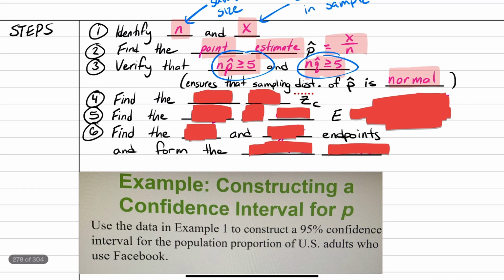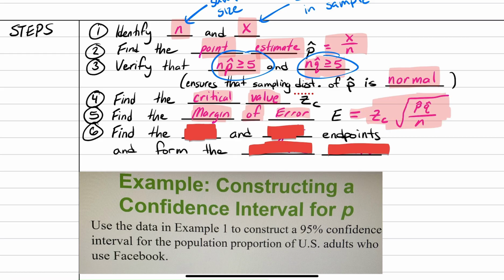Now, after you make sure that those are true, you go ahead and find the critical value, which is the z-score, right? And then you find the margin of error, which is that formula we just talked about earlier. Then you're going to find the left and right endpoints.